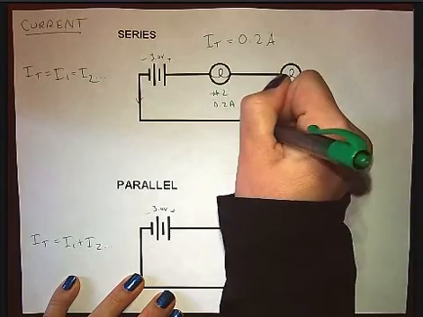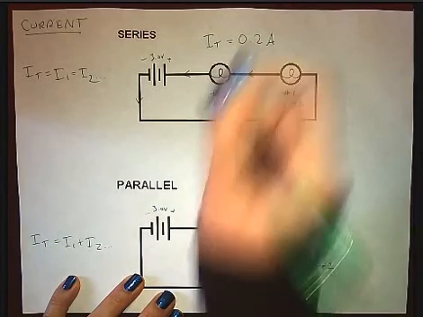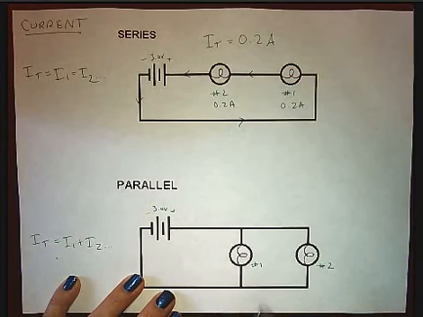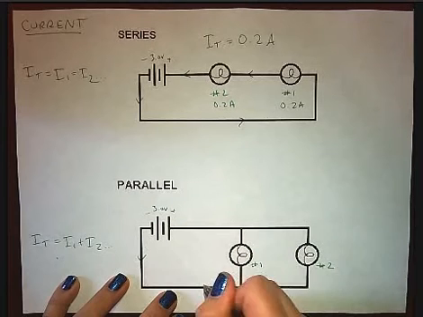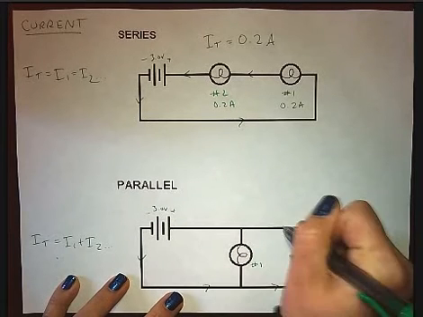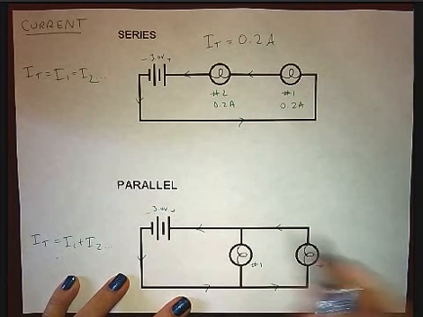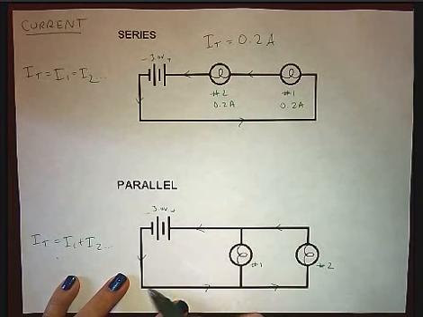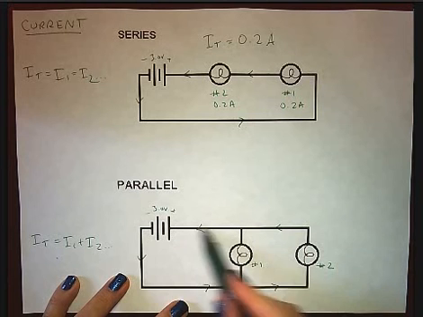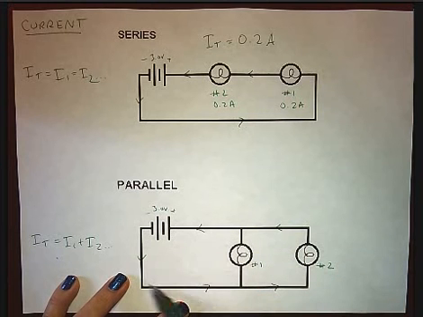Okay, so in a parallel circuit, though, the current, the electrons have to decide to go this way, and then they decide to go this way. So there's 2 paths. So a happy little electron will say, "Oh, okay, I'm going to go this way. Sounds pretty cool." And then the other electron's like, "I'm going to go this way. Sounds pretty cool." So there's 2 different paths.